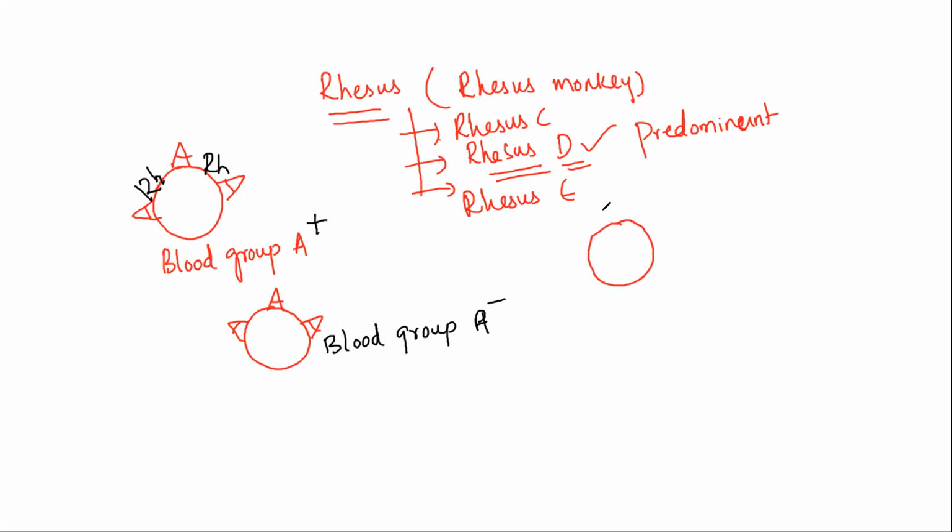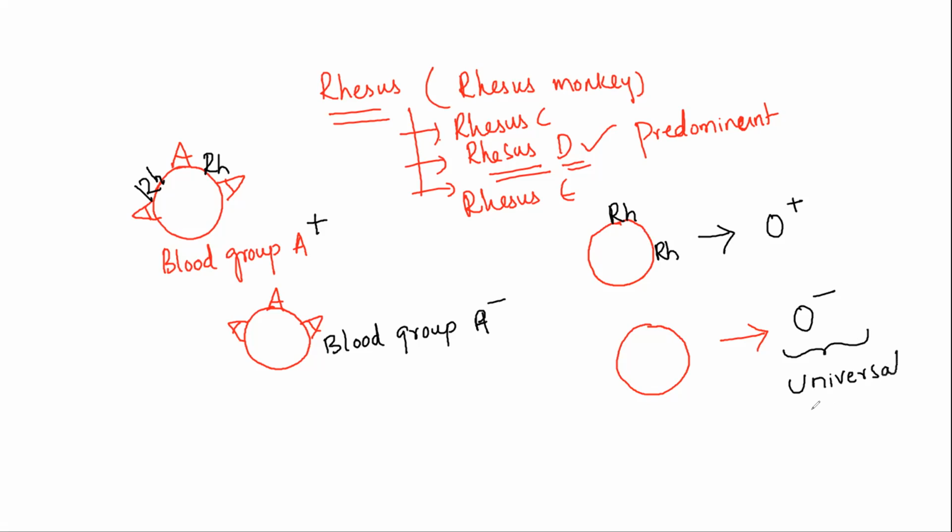Let me consider O now. I do not have any antigens, but it is comprising of RH, then this particular blood group should be considered as O positive. And if I have an RBC with no antigens and no RH, then I should consider this individual as O negative, and the universal donor is going to be this O negative person.